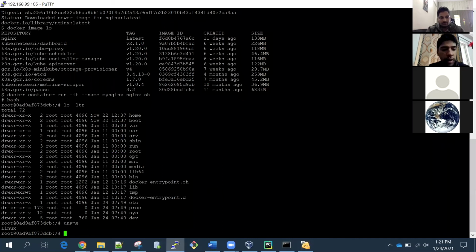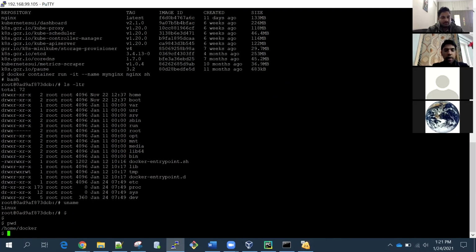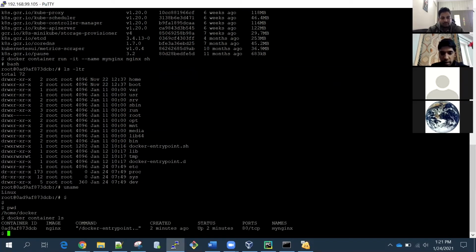Okay, so Nginx is running. This is one container which is running. We can come out of it using Control P, Control Q. Now we are in the Docker prompt, on the Linux prompt. If you want to see whether the container is running, you can do docker container ls. You can see that our container with the name my Nginx is running. The image is Nginx, this is the container ID, it was created 2 minutes back and is up for 2 minutes, and its name is my Nginx.